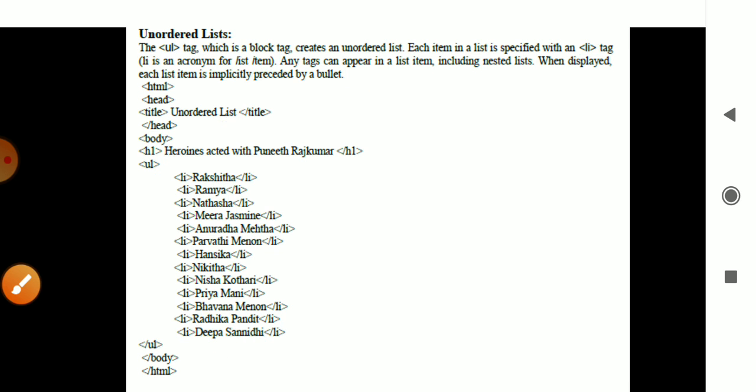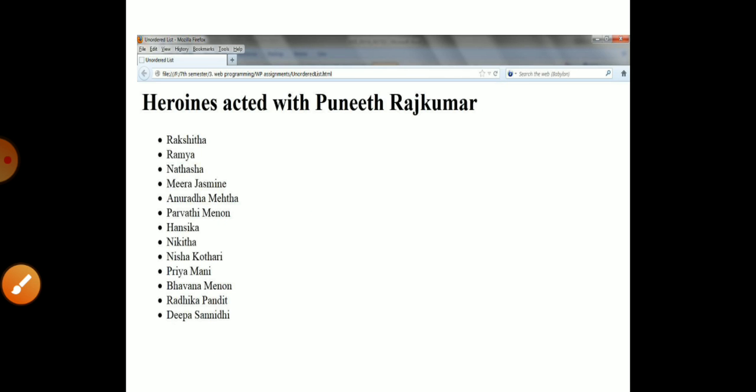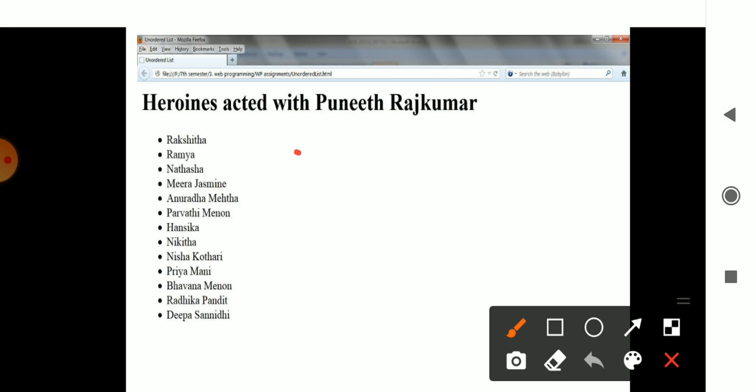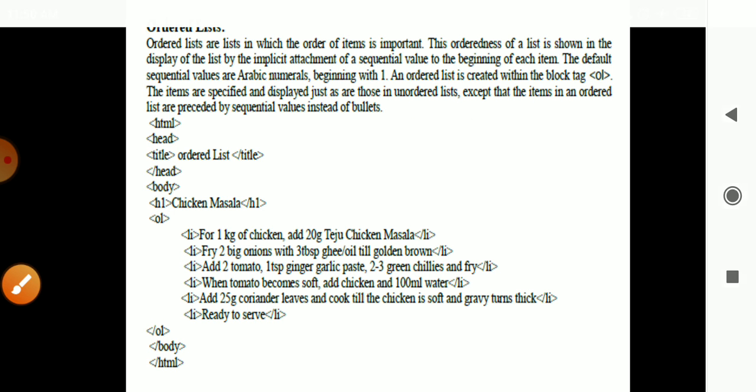This is your unordered list, and this is the output. As I said, it may take any number of bullets, whatever it needs, and it will take the bullets. When you run it on the browser, you will see this. This heading is there. We have learned about h1, h2, h3 headings. h1 will be of one font, h2 will be of another font, h3 another font. It will list all the names presented here.